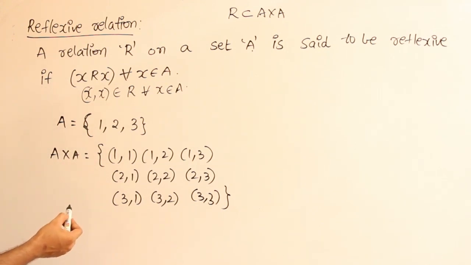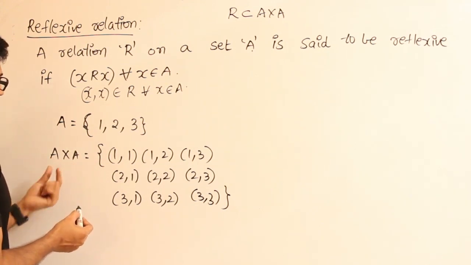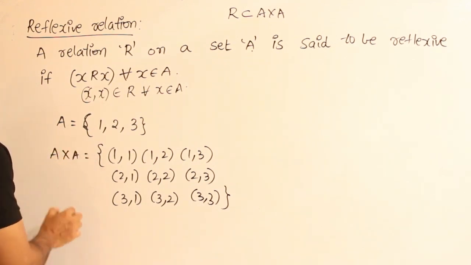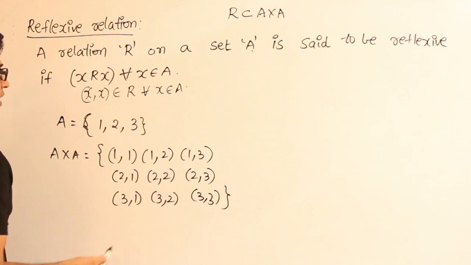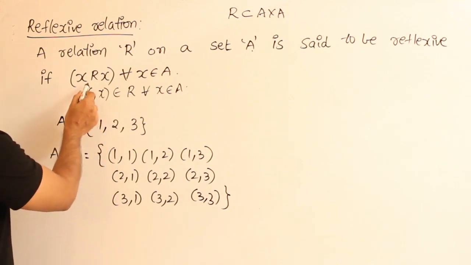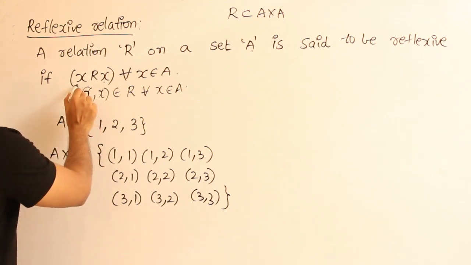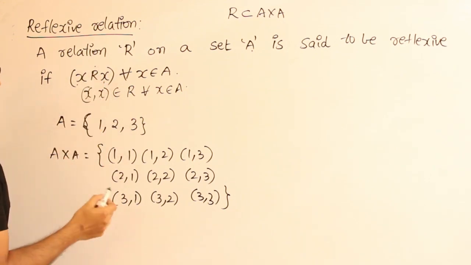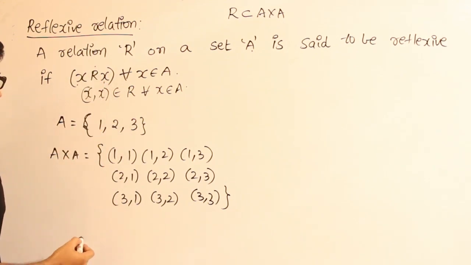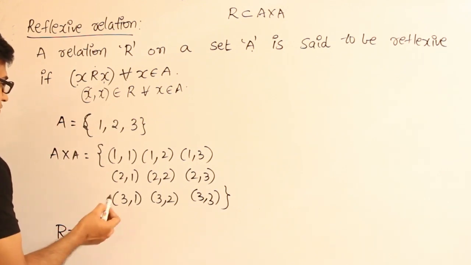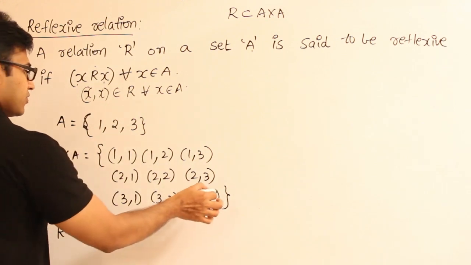Now R is a relation defined on A, which means R should be a subset of this. They are saying that if there are any elements of type x comma x, then all of them should be present in R. Then only we can say that R is a reflexive relation. What are all the elements of type x comma x?